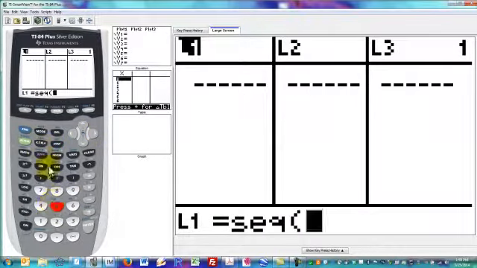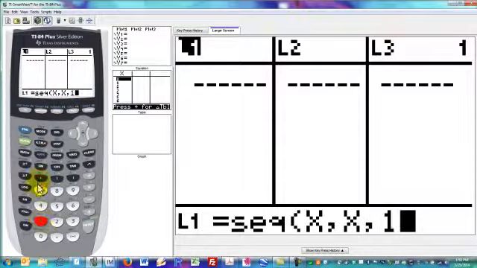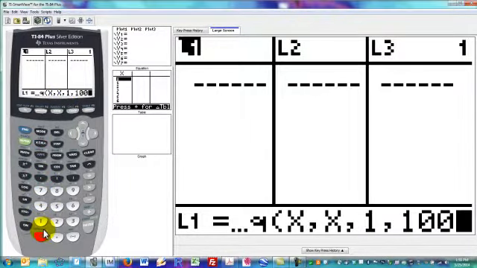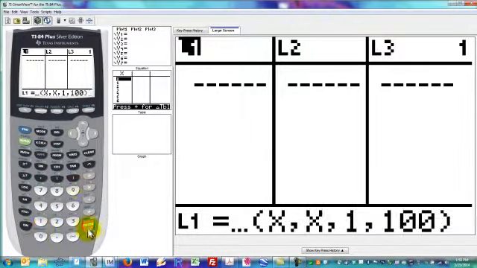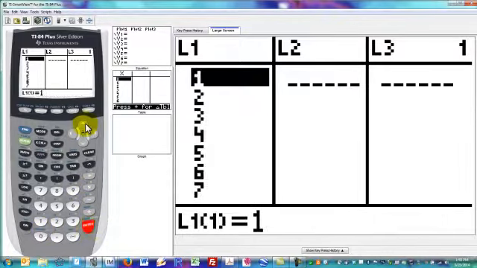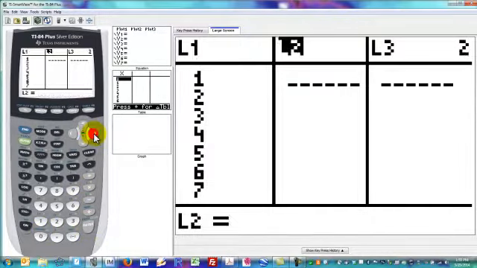The format for this is x comma x, evaluating the expression x, where x ranges from, why don't we do 1 to 100. So we'll go ahead and do that, and that gives me a sequence of values for the first 100, I guess, outcomes or potential outcomes of this experiment.